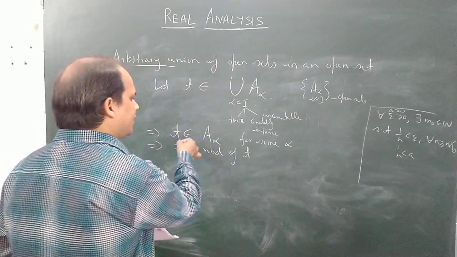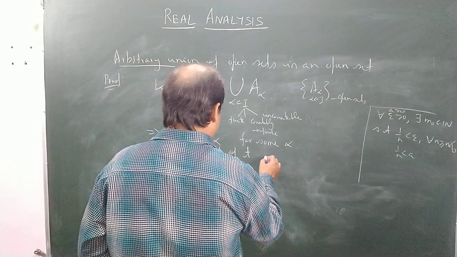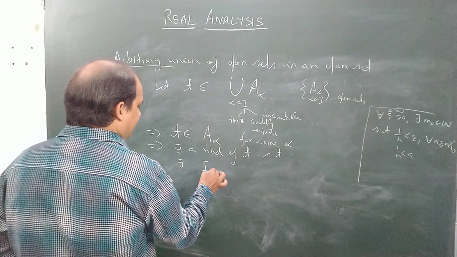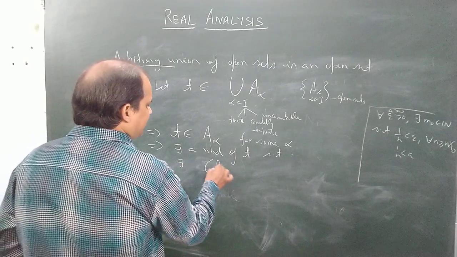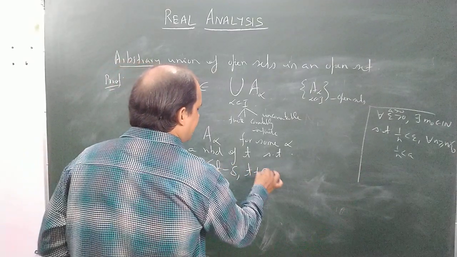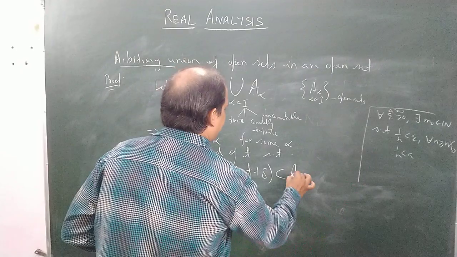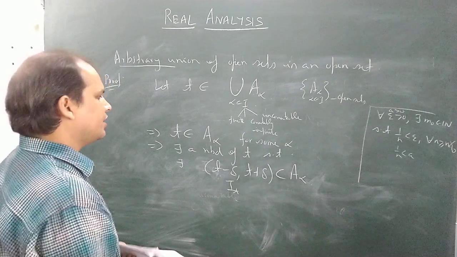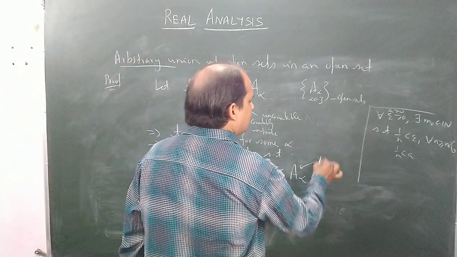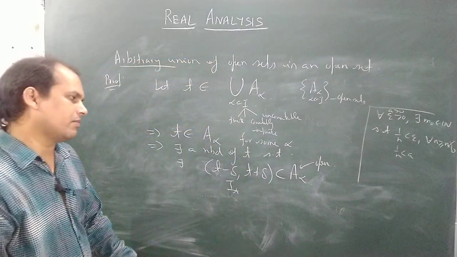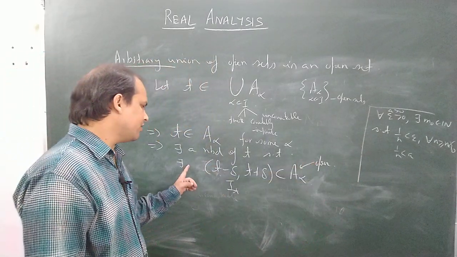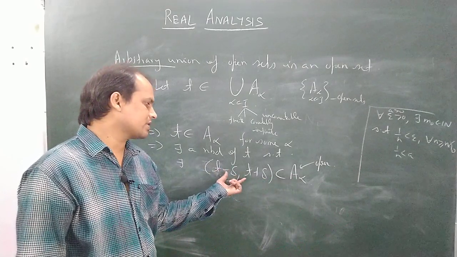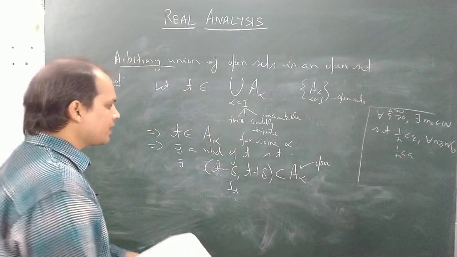a neighborhood of t means an open interval containing t, such that this interval around t, in simple words, just t minus delta to t plus delta, will be contained in this A alpha. One can also denote it by I, neighborhood of t. There exists at least one such interval. Why? Because A alpha is open, by definition. If A alpha is open, then around each t one can always construct this, because A alpha will be a neighborhood of each of its members. So one can always construct an interval of this type which is sitting inside A alpha.